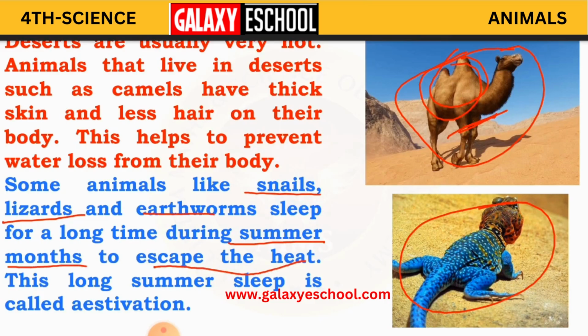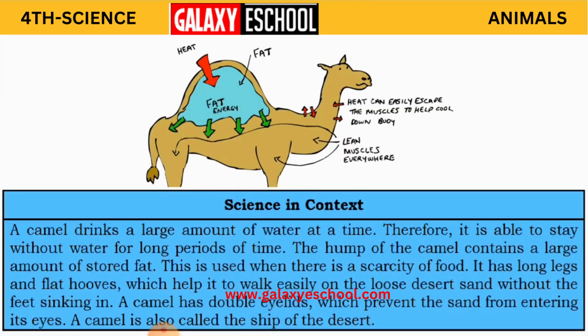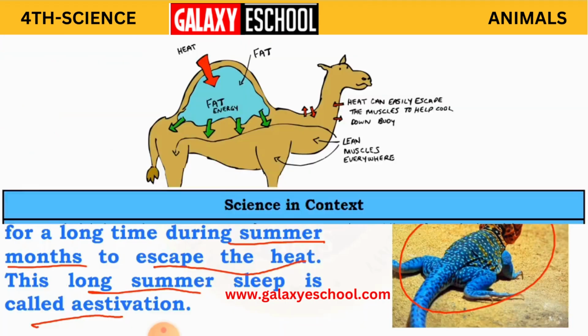As these animals cannot tolerate the high temperature in the summer days, to escape from this hot temperature they are going to sleep for so many days, that is, for some months when summer is in the climate. Okay, children, this long summer sleep is called estivation. Clear, children? Now we'll learn about the camel here.